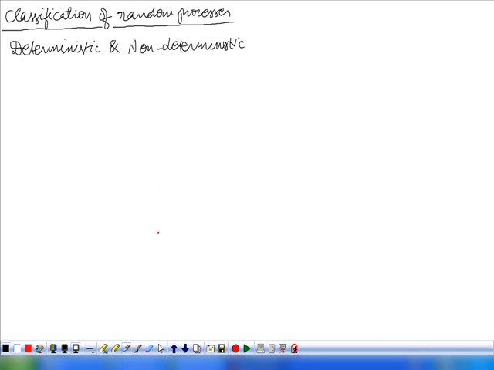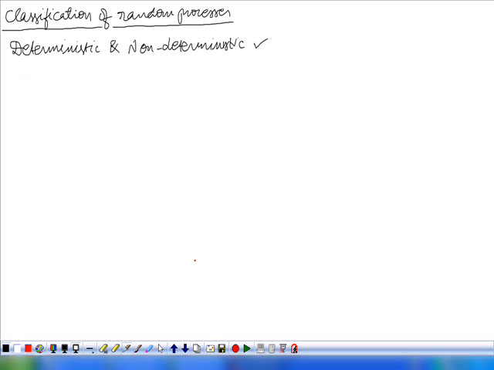That is, if the sample functions of the process are deterministic, then the process is said to be a deterministic process, otherwise it is a non-deterministic random process. This is based on whether the sample functions are deterministic or not. And there is another way of classifying random processes.